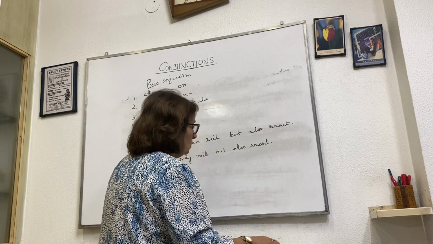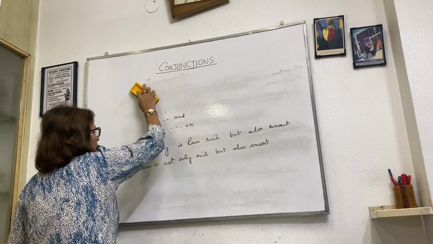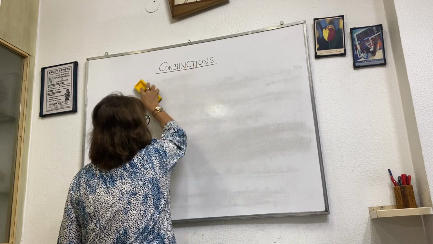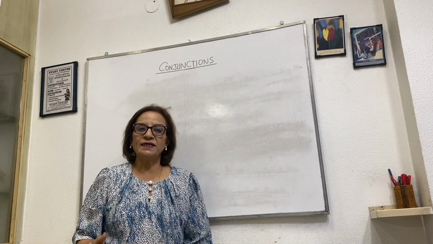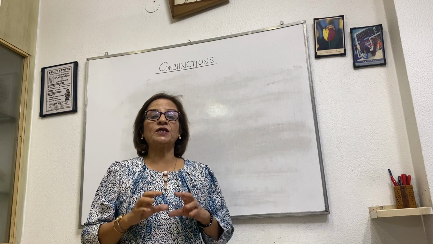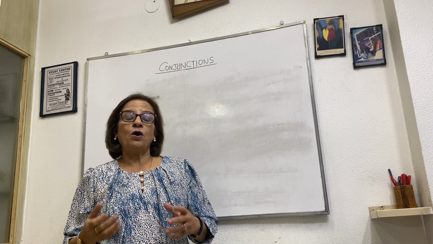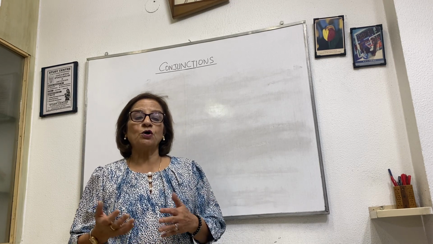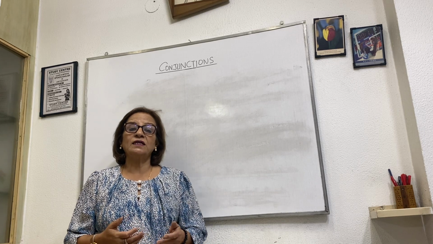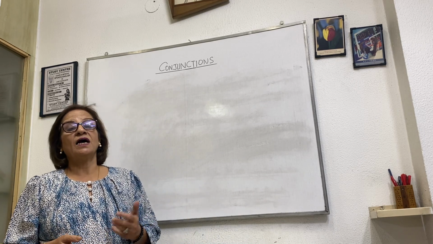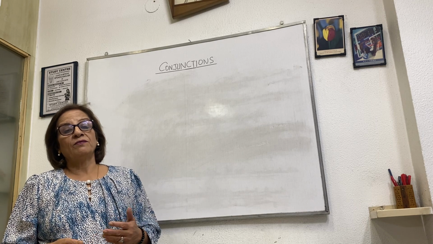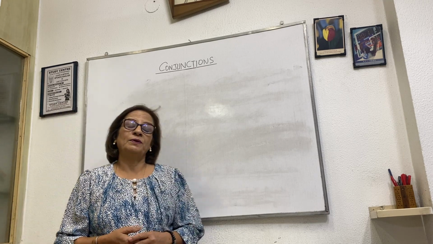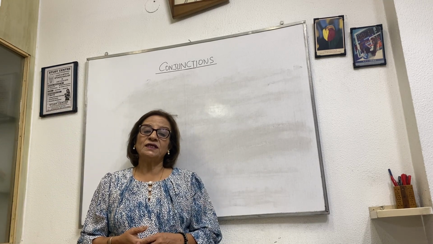So students, today I have given you about conjunctions, simple ones and also pair conjunctions. So what are conjunctions? Once again, let's recap. Conjunctions are words which connect words, phrases or sentences. Okay? The examples for conjunctions are and, but, or, if, unless, until, because and so on. And pair conjunctions, either or, neither nor, not only but also, whether or. Okay? So these are the pair conjunctions. Both and, these are the pair conjunctions.